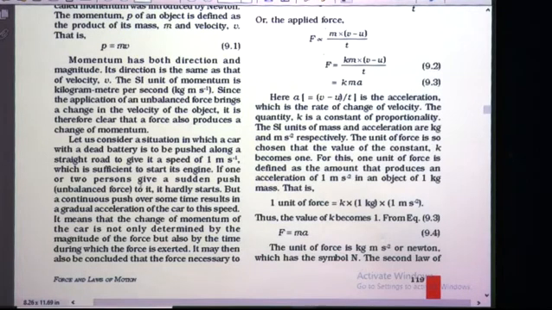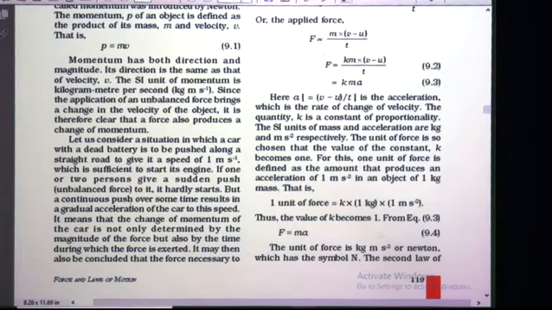If one or two persons give a sudden push to it, it hardly starts. You know that in the lower classes you have learnt that force is nothing but a push or pull. So here if one or two people are pushing the car, means they are applying the unbalanced force, then it hardly starts.